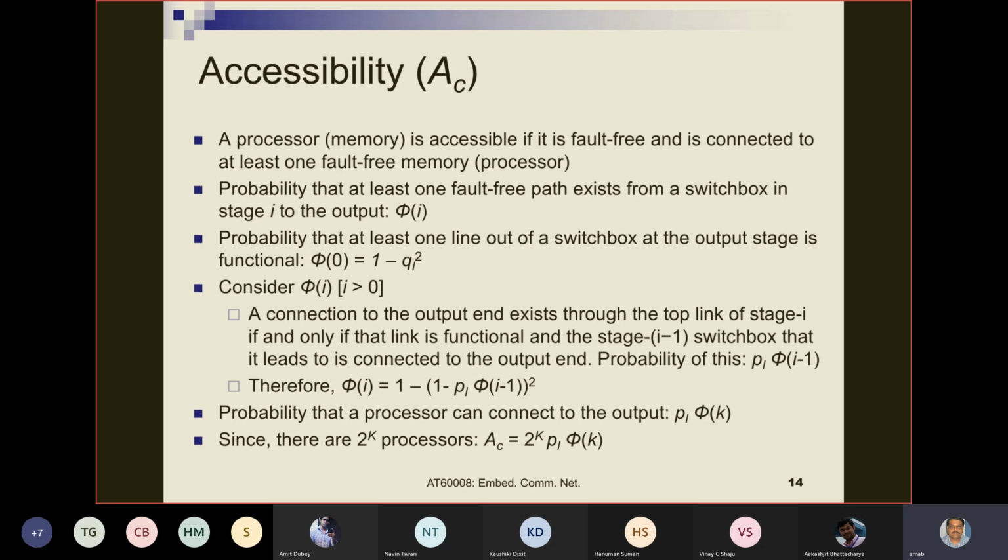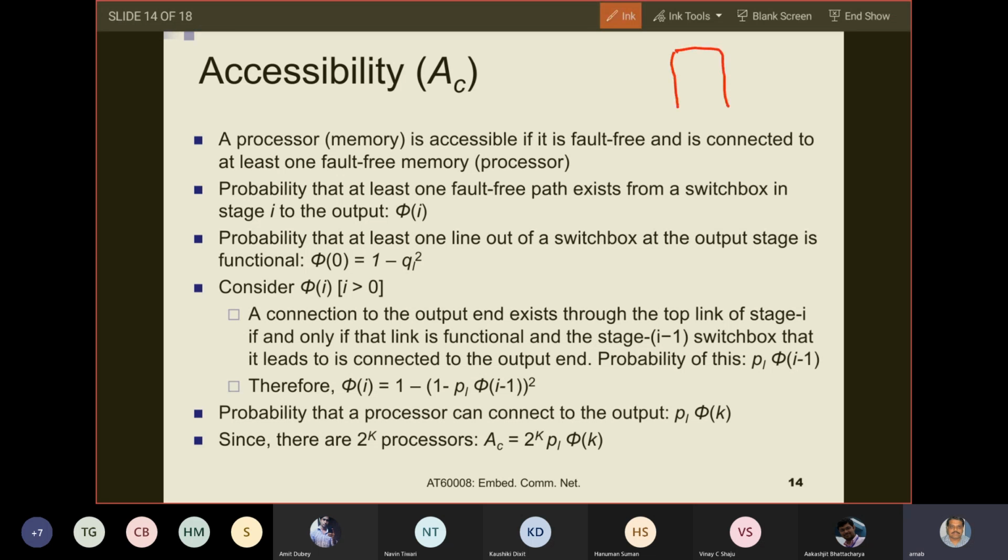So that is 1 minus QL square. Why 1 minus QL square? Because QL is the probability that a link out of the output stage, let us say the top link out of a switch box at the output stage, is faulty. I think you are understanding, but still, these are the two output lines and this is the output stage.